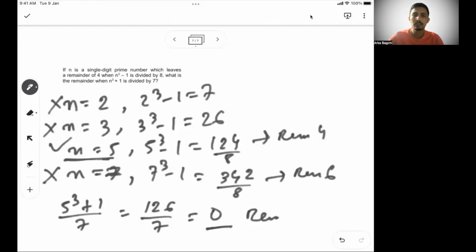Okay. So this is another different type of problem we did. We did a lot of remainder problems, the last 2 digit kind of problem, and how to find out whether a higher power of a number is divisible by a particular number or not. We will do more remainder theorem problems in the upcoming session, and that will be the last session of number system problems.